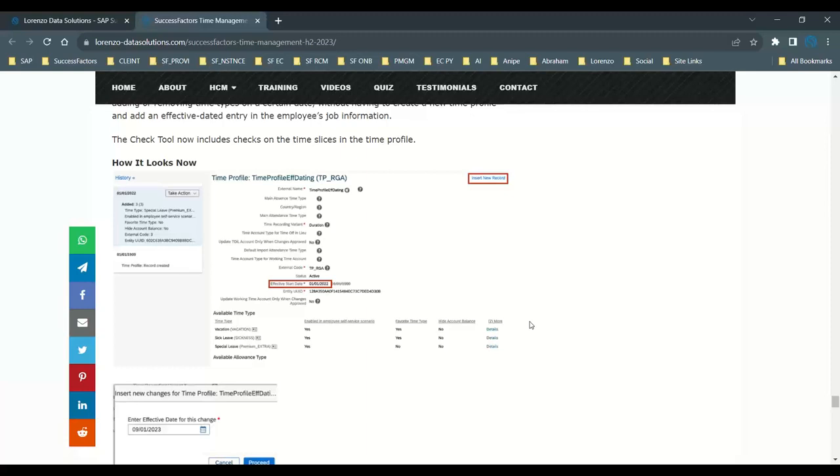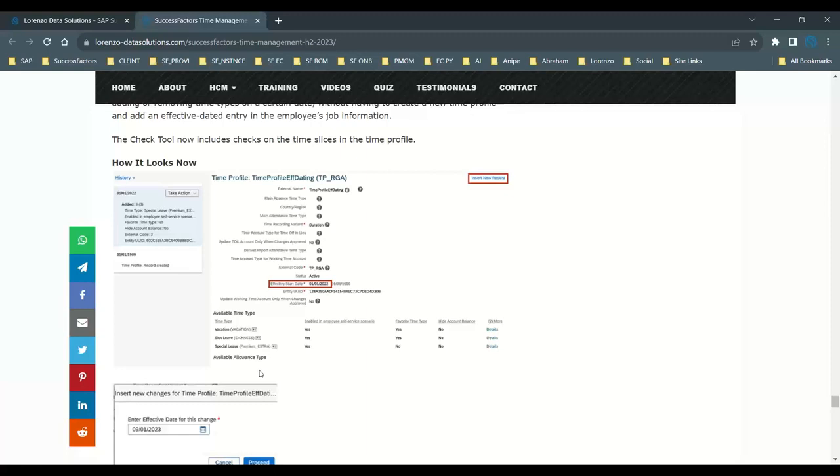So how exactly is this feature going to work? Whatever changes you make over a period of time, maybe past, present, or future dates, the system is going to store the historical records between the dates, but the changes are going to be effective for whatever you update in the system for the time profile. So if you remove some time types that you no longer require from a specified date, those time types are not going to be visible for employees to use.